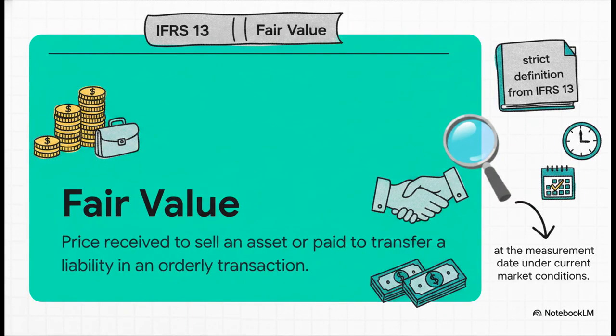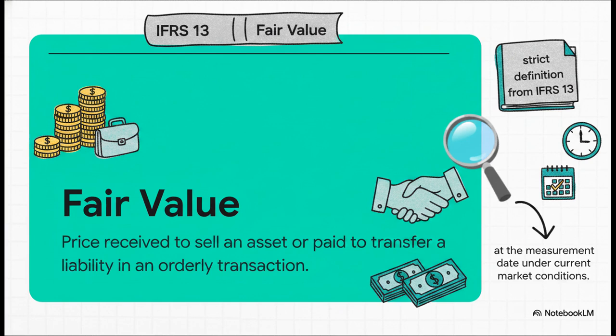To properly apply this framework, you need to recognize when all of the following criteria are met. It's a simple checklist. Number 1, a specific asset or liability is identified. Number 2, a hypothetical transaction is assumed to actually take place. And number 3, market participants are acting in their own economic best interest.